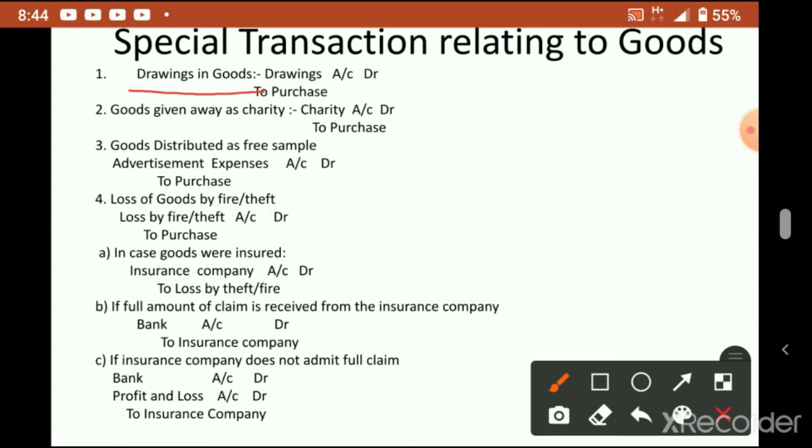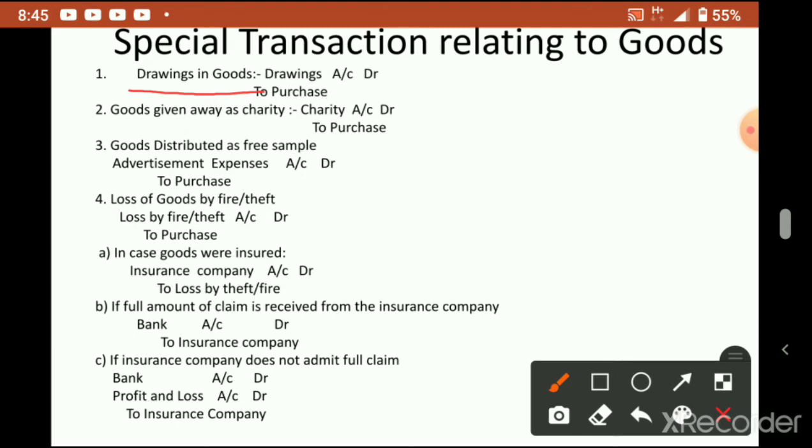What if the proprietor takes money from the business for his personal use? It is called drawings. So we write drawings account debit to cash. Now if the proprietor is taking goods from the firm, suppose a clothes shop owner taking clothes for his children or family members, he will not pay money to the firm. Which account will be affected? Or the hotel owner taking food for his family members, how will it affect the business?